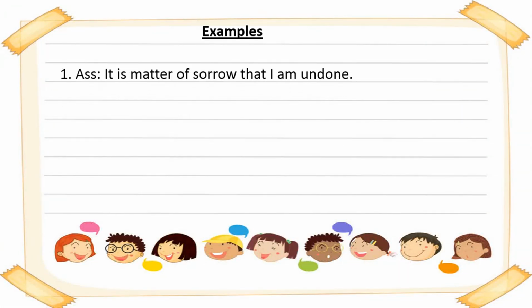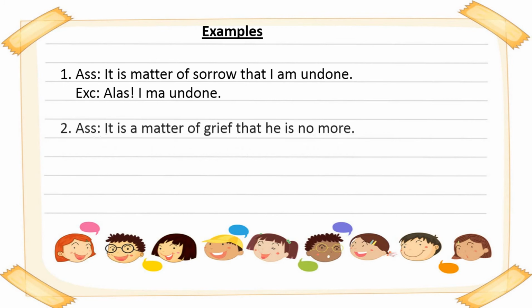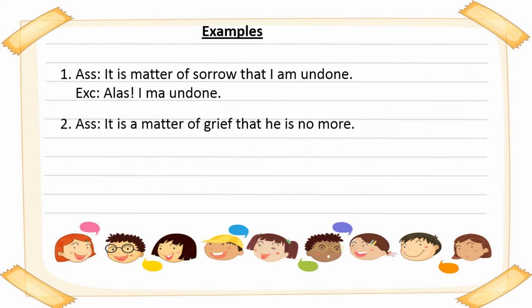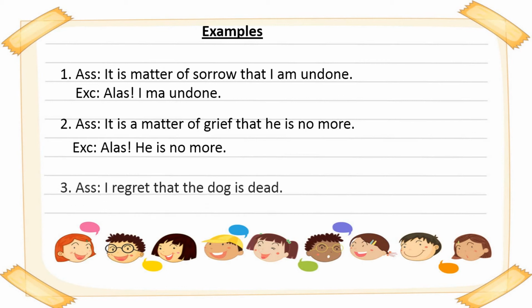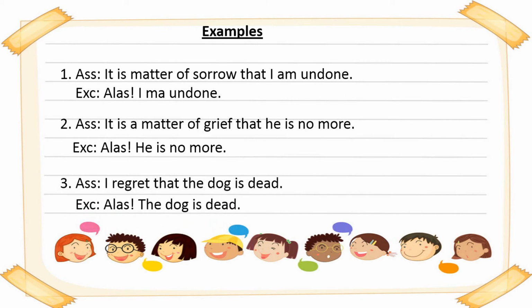It's a matter of sorrow that I am undone. So instead of "it is a matter of sorrow", you will write "alas" and the rest of the sentence after the word "that". So: Alas, I am undone! It's a matter of grief that he is no more. Alas, he is no more! I regret that the dog is dead. Alas, the dog is dead!